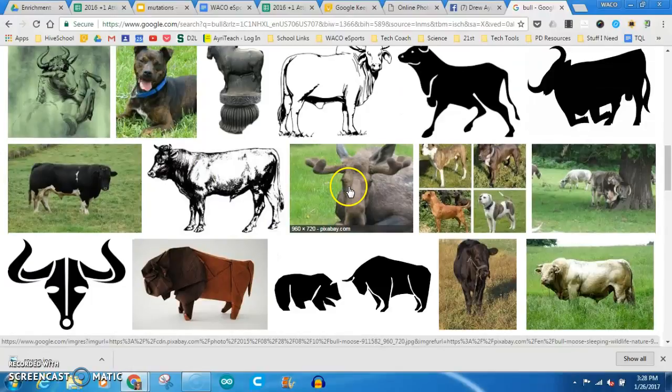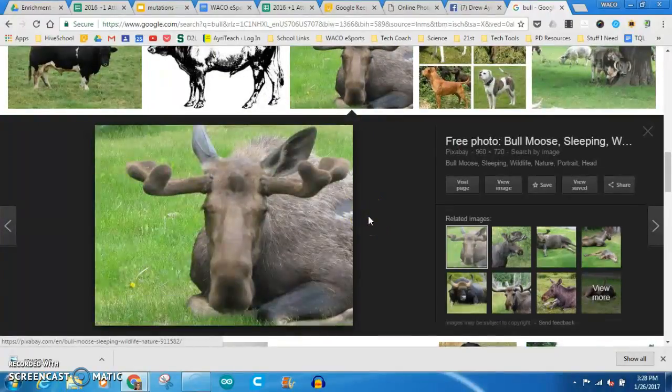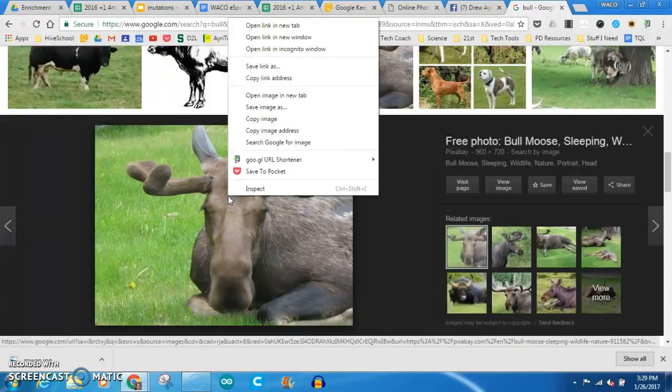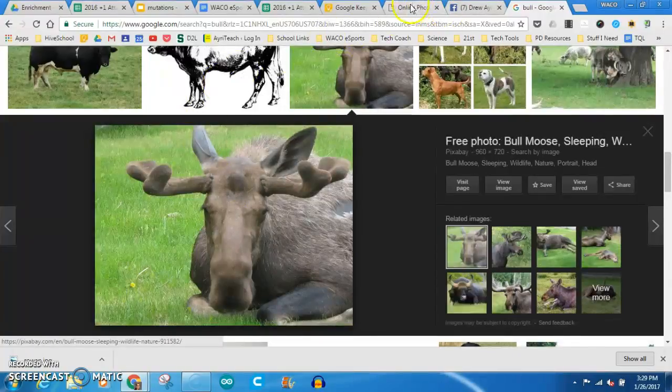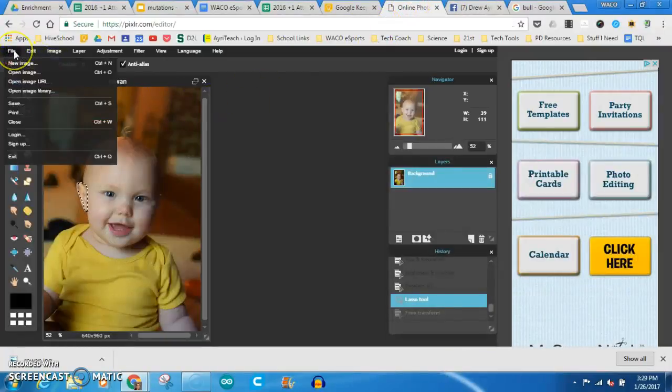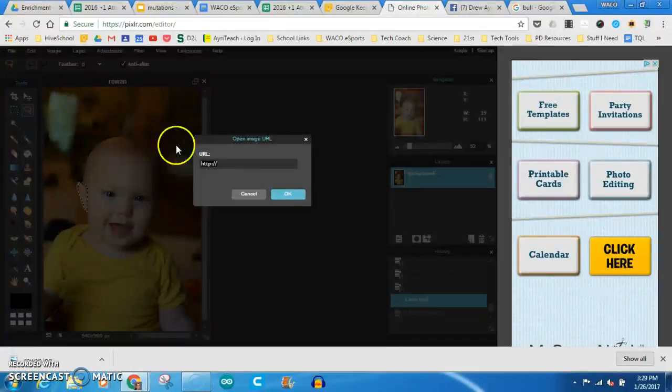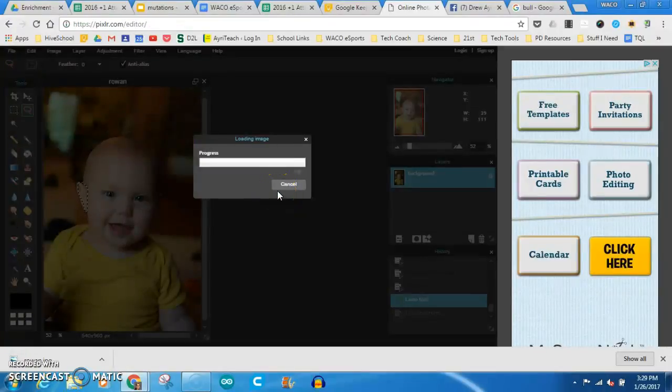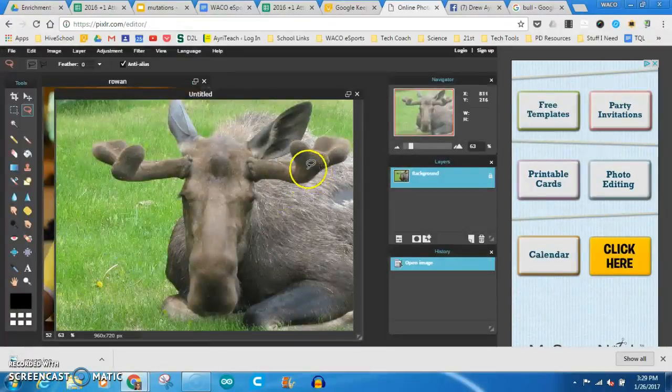Ooh, here. Not what I was thinking really, but let's do a moose. That's kind of funny. Okay, so we'll put moose antlers on my son. If I want to use this picture, I can either save it to my computer, but I don't really need to. I can just right click and go copy image address. And then I can go to File, Open Image URL, and paste that URL in here. And this program will actually go pull that off the web and bring it in for me.